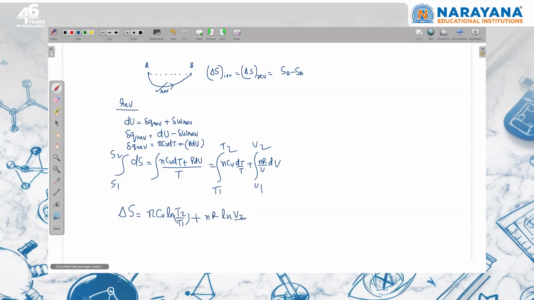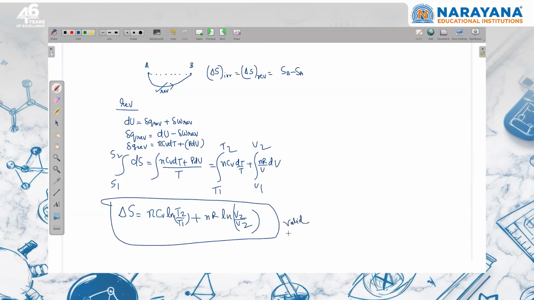Though I have derived this formula for a reversible process, entropy is a state variable, so it is valid for irreversible and reversible both, provided I know the final volume and initial volume, and the final temperature and initial temperature.